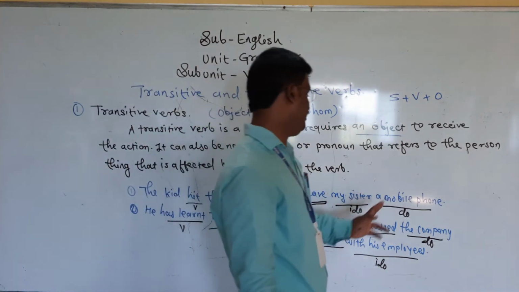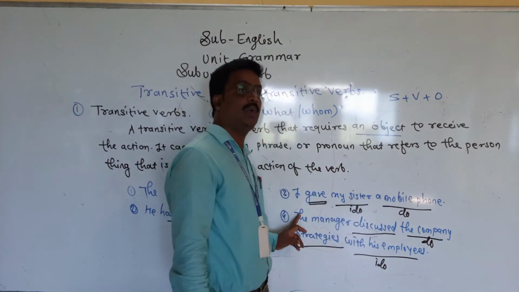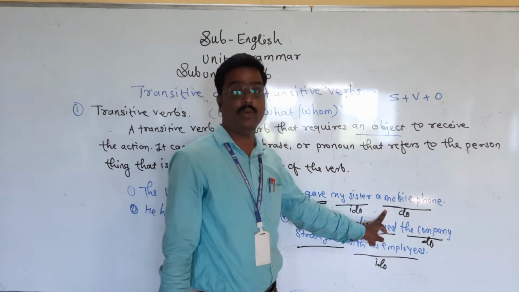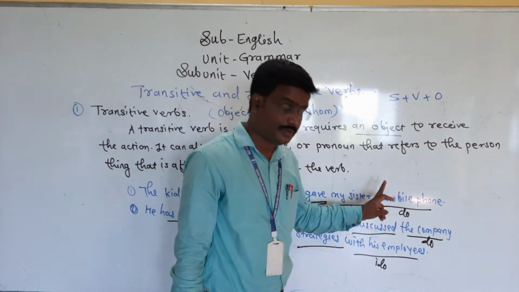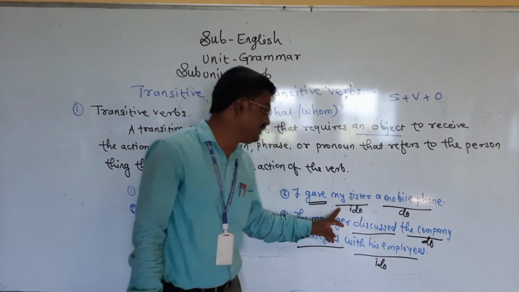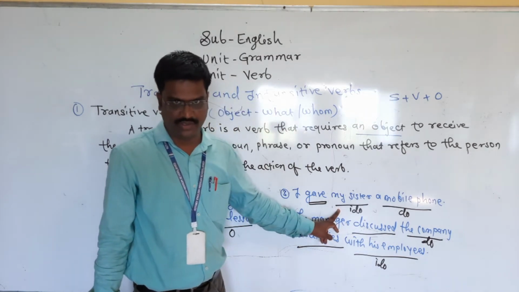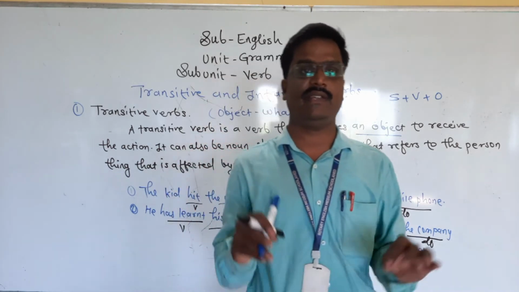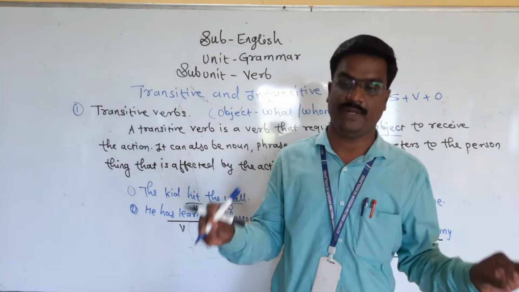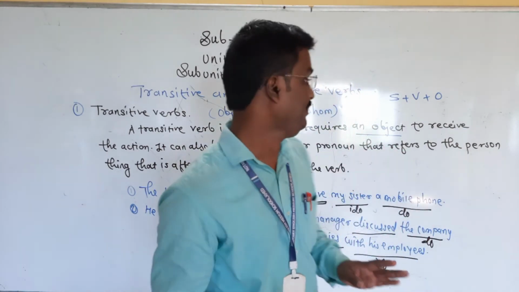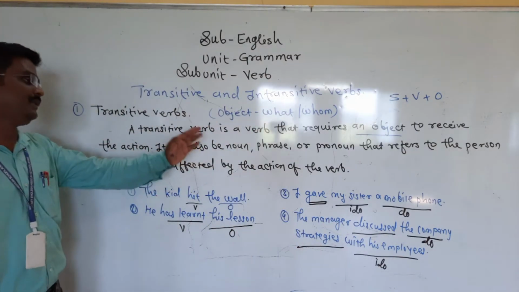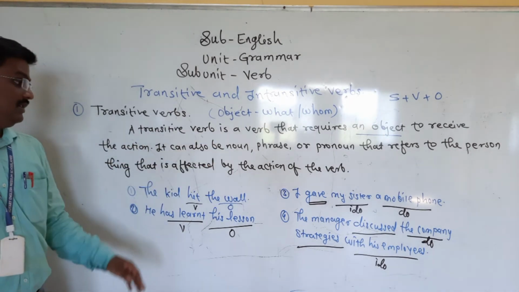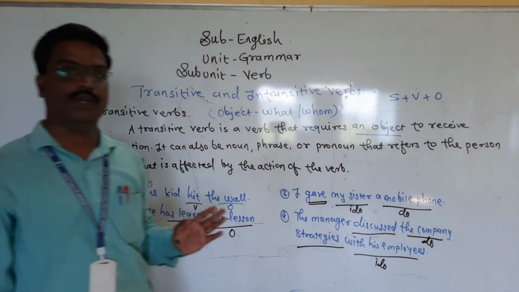I gave my sister a mobile phone. What did I give? A mobile phone. That is the direct object, and my sister is the indirect object. IDO stands for indirect object. So hope you understood what is meant by a transitive verb. A transitive verb is a verb in whose statement we get an object. That object might be a noun, phrase or pronoun, or the person or thing affected by the action of the verb.